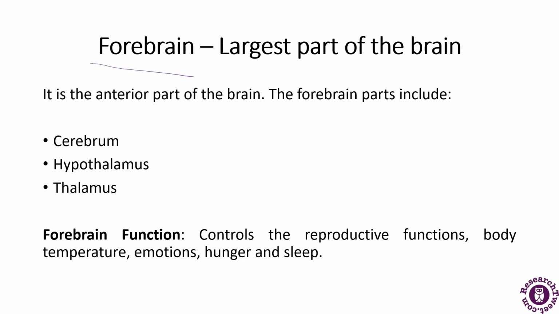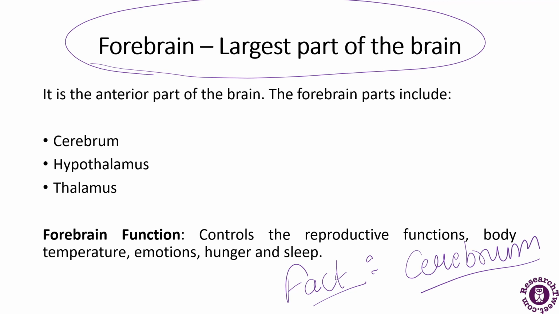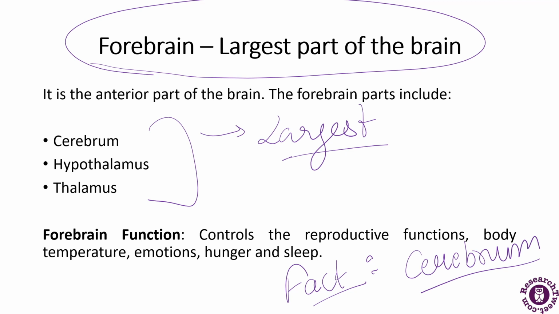Now, what is the function of the forebrain, which is considered the largest part of the brain? It controls the reproductive functions, body temperature, emotions, hunger, and sleep. So these are all the functions of the forebrain. The fact about the forebrain is that it has been divided into further parts, but out of these three parts, the largest is the cerebrum, and it is the largest part of the vertebrate brain as well. So this is a fact about the forebrain.